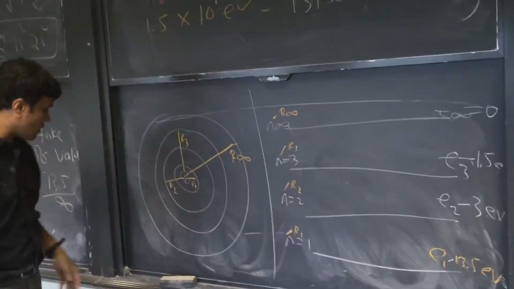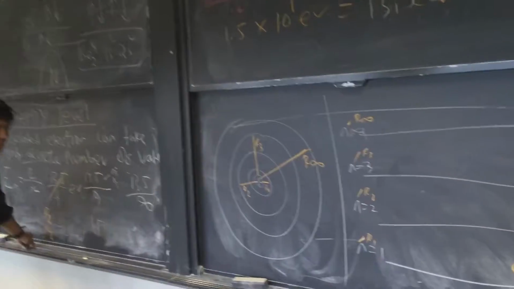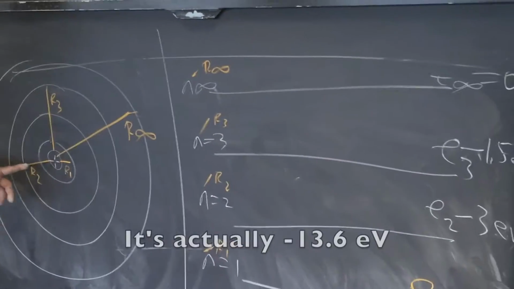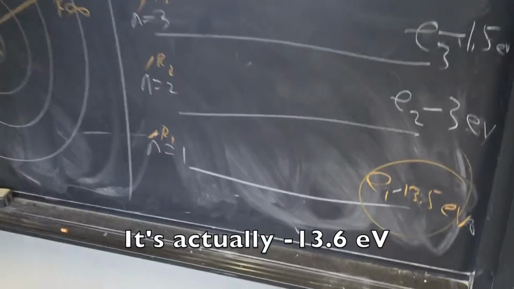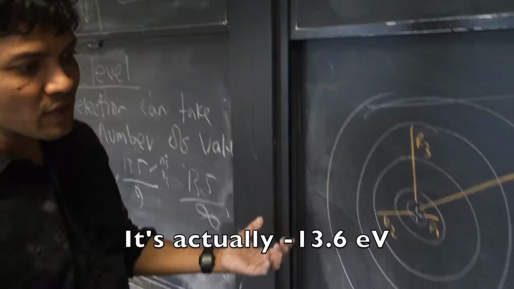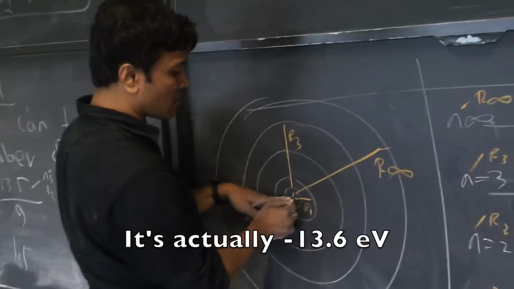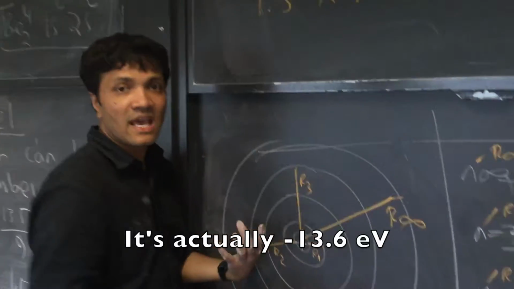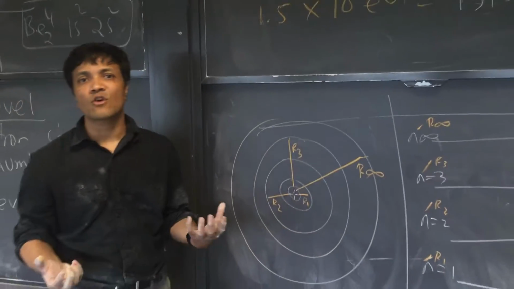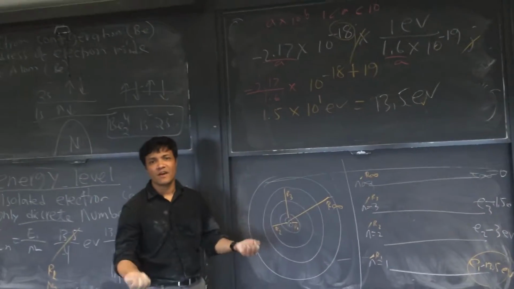Now let's use that information to understand what we have on the left side. At the ground state, energy is negative 13.5 electron volt. That means the electron is very close to the proton. Then the proton is happy because it has full control over the electron, because the electron is very close.